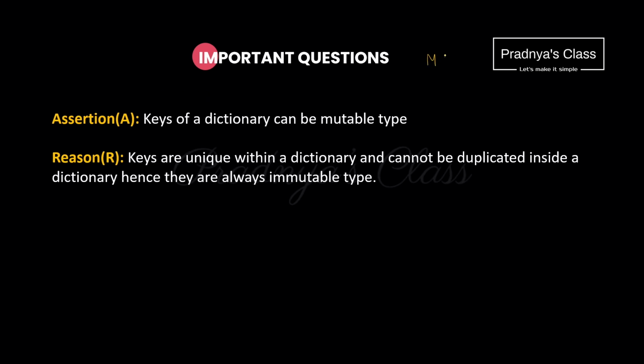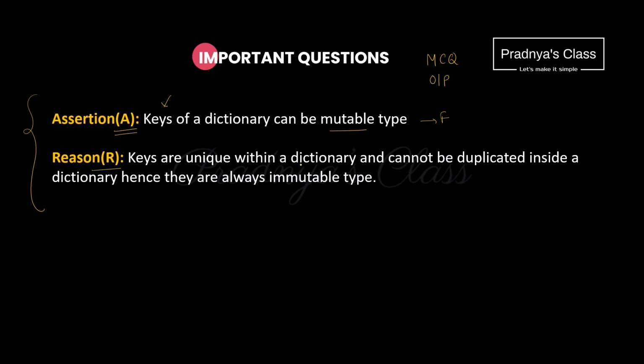We discussed some questions in the form of MCQs. We even tried to guess the output of the code. But you may also get the question in the form of assertion and reasoning. So let's read. Here is the assertion: keys of the dictionary can be of mutable type. This is completely false.